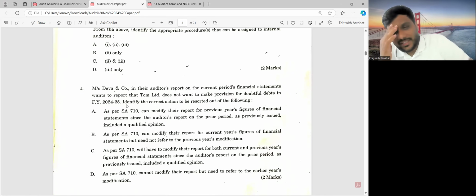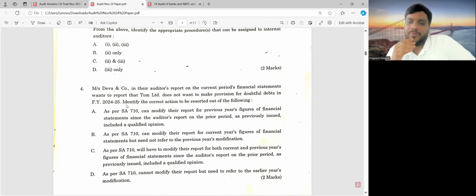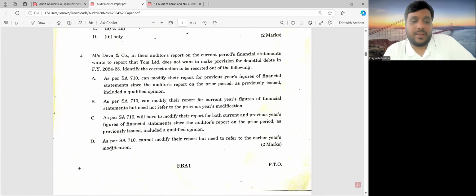Question number 4 was very simple. SA 710, prior period financials have a modification. It has an impact on the current year also. So we will have to modify the opinion and give reference to current year figures as well as previous year figures. The opinion will be on the current year, but while writing the basis for modified opinion, all right, we'll have to give reference to both the years' figures over there. Okay. So that is the point.